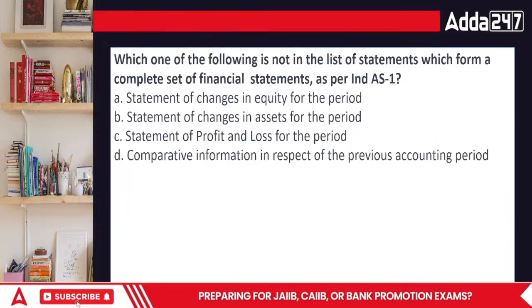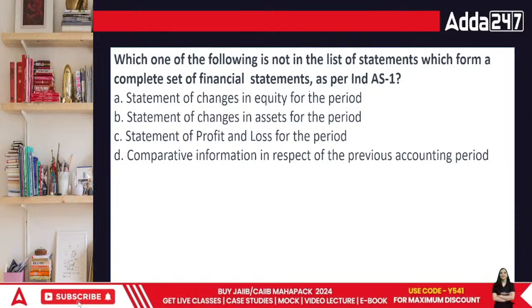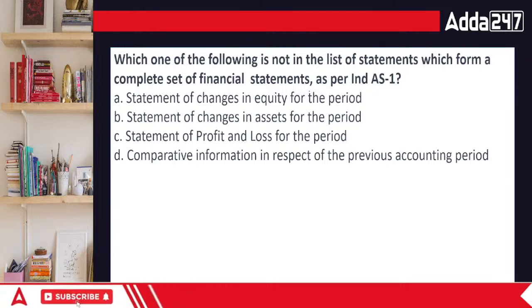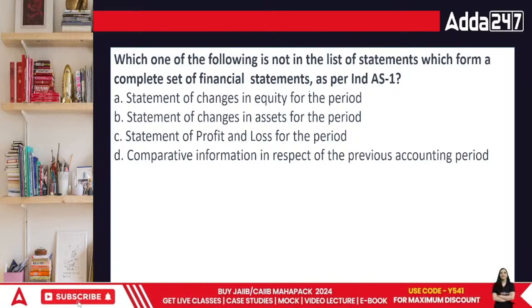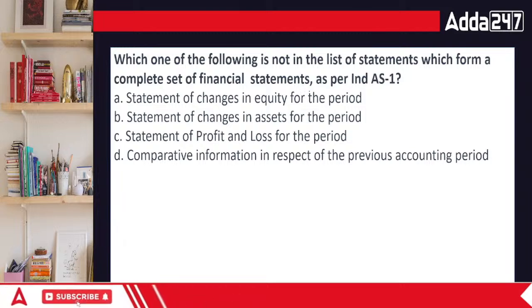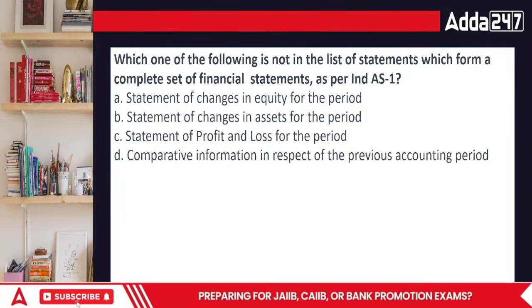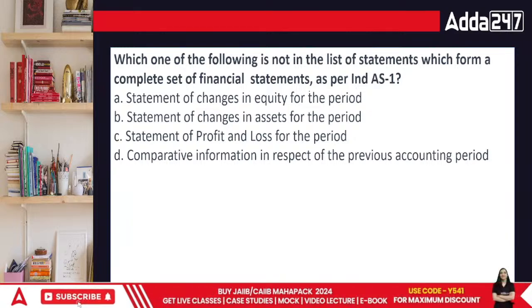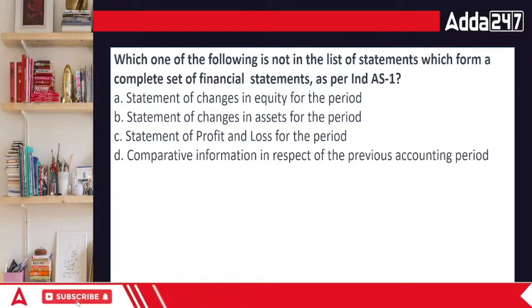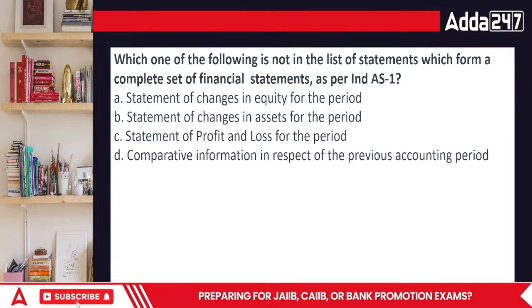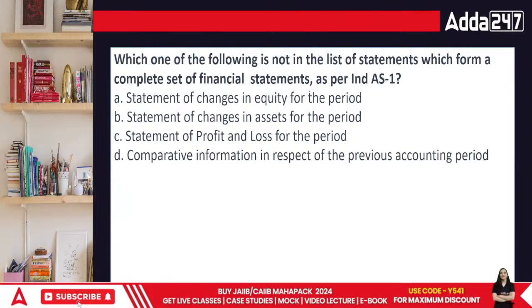Done. Now in this case, which one of the following is not in the list of statements which form the complete set of financial statements as per Ind AS 1? Statement of changes in equity, statement of changes in assets, statement of P&L, or comparative information in respect of previous accounting information. Which of the following is not a statement, everyone? Equity, P&L, they all are.